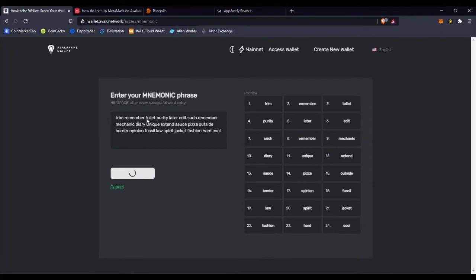I don't have any money in there. So you just use your mnemonic phrase and we wait in order to log in to the Avalanche wallet. It takes some seconds until it opens the wallet.